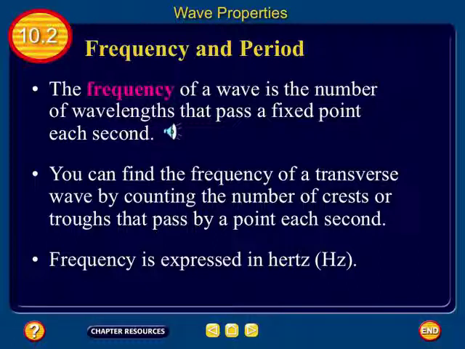What would a frequency of 2/3 mean? 2 crests every 3 seconds. So the denominator tells you the time, the numerator tells you the number of crests. So 10 would be 10 over 1, 10 crests, 1 second. 1/5, 1 crest, 5 seconds. Does that make sense?